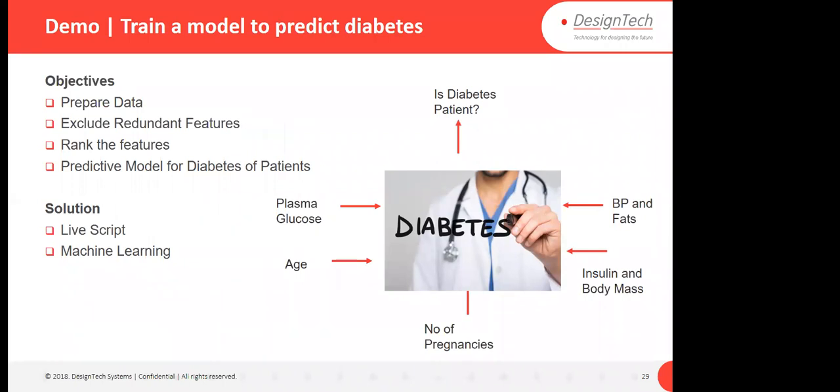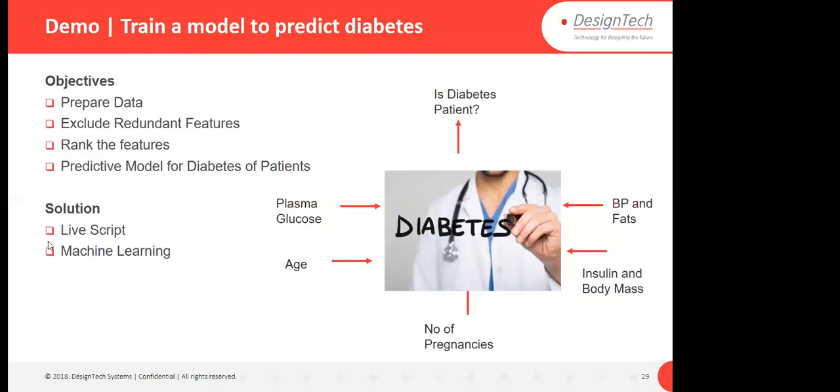This is the first demo which I am going to show you. What is the objective? Prepare the data, exclude the redundant features, the features which I don't require, and then rank the features, meaning what features I require. There are two things. One is feature selection, meaning what features I require, and another is feature reduction, meaning I am not going to remove a complete feature, I am going to reduce the features. So there are two kinds of things: feature selection and reduction.